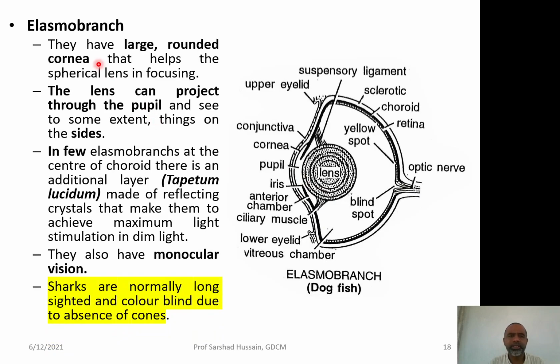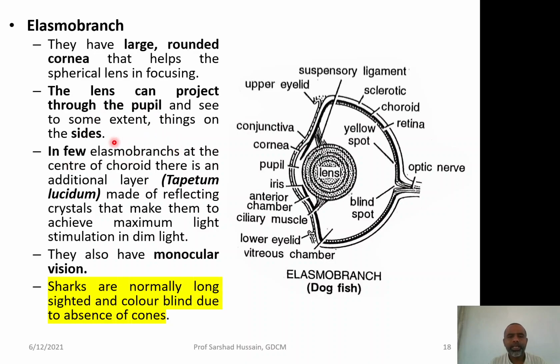In the case of the cartilaginous fishes, they have a large rounded cornea. The cornea is large and rounded over there, which helps the spherical lens in focusing. The lens can project through the pupil, that means it can project outside through the pupil, so that the animal can see on its sides.